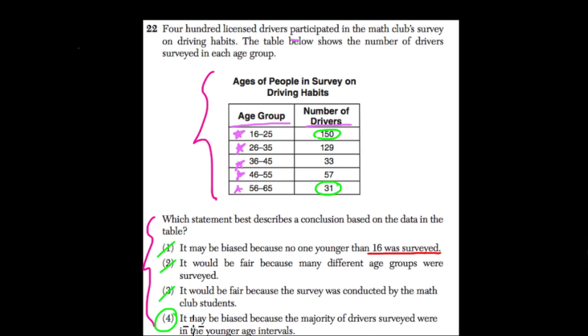And it says, this study may be biased because the majority of drivers surveyed were in the younger age intervals, right? Yes, these younger age intervals have a lot more people in them than the older ones. And in fact, it starts branching off from 36 up. There's barely anyone, right? 30 and 60 is 90 and 120. If I sum up these 3 groups, I don't even get as many as either one of these younger categories. So 4 is certainly the most reasonable answer.